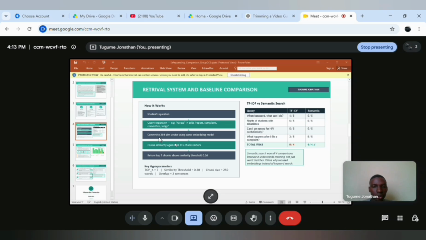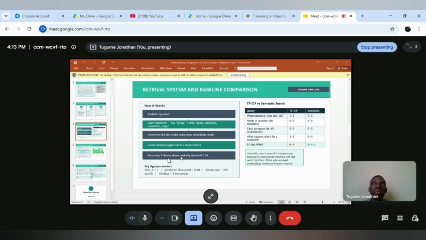The question plus the vocabulary are converted to a 384-dimensional vector using the same sentence transformer used for the chunks, which is then used in the semantic search with cosine similarity and compared with all the 315 vector chunks. The top 7 chunks are returned, having used a word booster favoring action words, since normally students are looking for solutions.